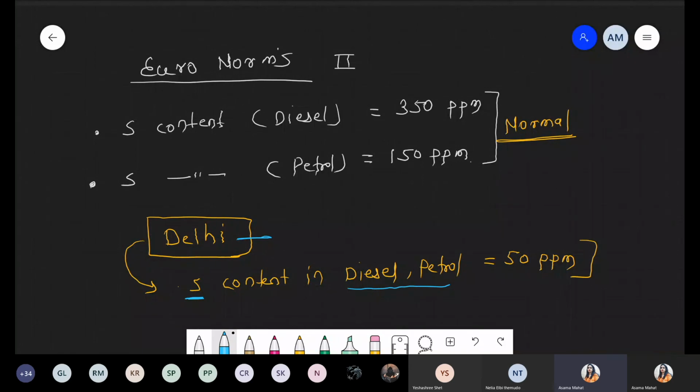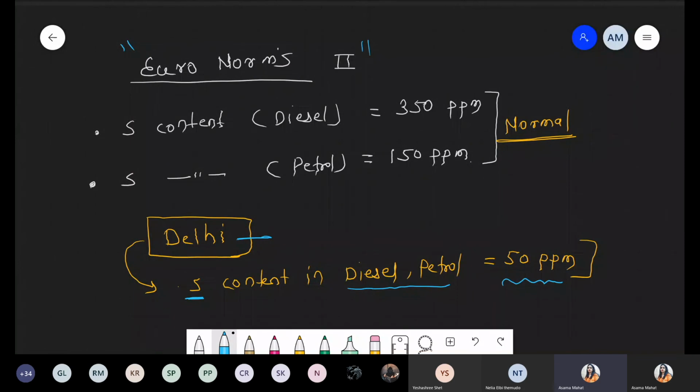So what did they do? They introduced Euro norms. First was there, second was there, now third, fourth and fifth have also come. We have crossed a lot, but it's okay. For our syllabus, according to Euro norm second, the concentration of sulfur in diesel and petrol should be fixed. But in Delhi, there is a target to control air pollution, and they decided the sulfur content would be only 50 ppm.